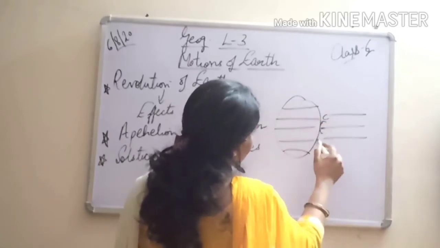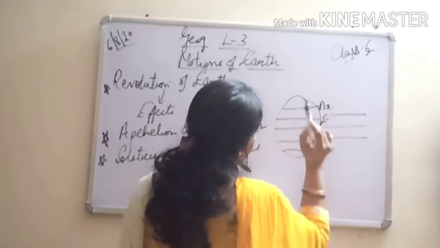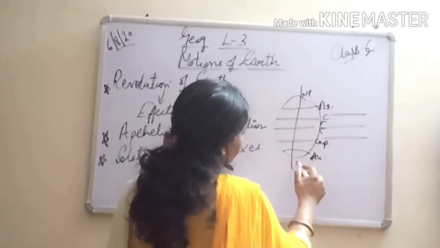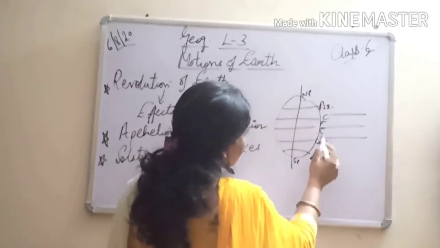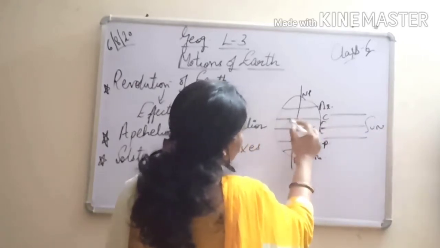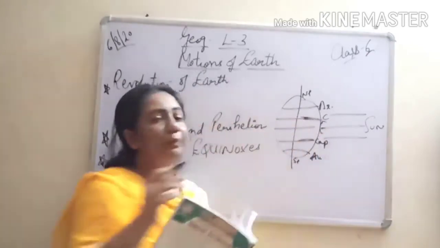This is Cancer, this is Capricorn, this is the Arctic Circle, this is the Antarctic Circle, and here we have the tilted axis, this is the North Pole and this is the South Pole. So this way the sun's rays are falling vertically on the Tropic of Cancer and the Tropic of Capricorn, right?